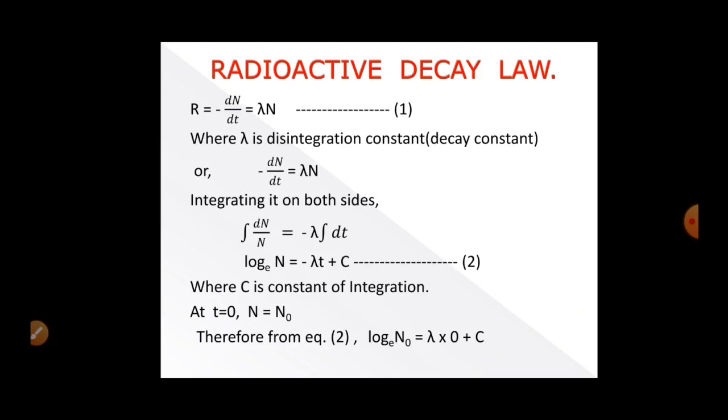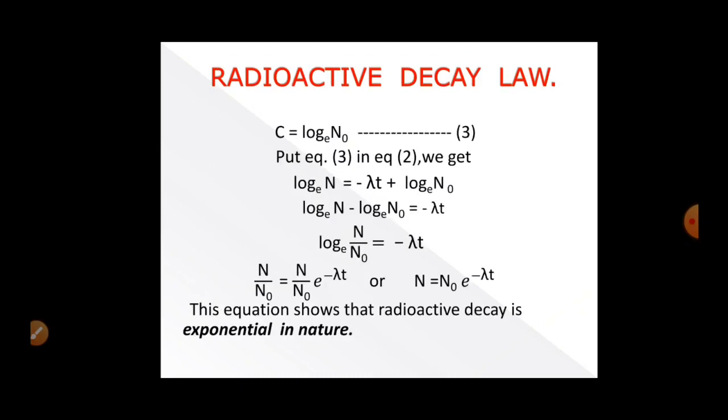So putting this value in equation 2, we get log N naught equal to minus lambda into 0 plus C. So here we get capital C, which is a constant of integration. Its value is log of N naught, and we mark this as equation number 3.